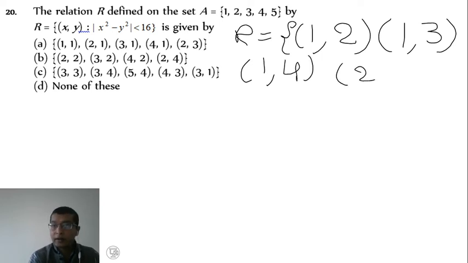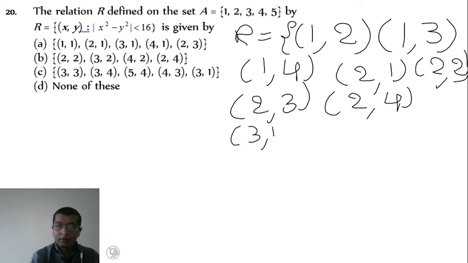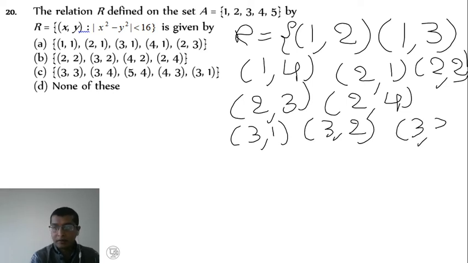Then we get (2,1), (2,2), next (2,3), (2,4), (3,1), (3,2), (3,3), (3,4) like that.